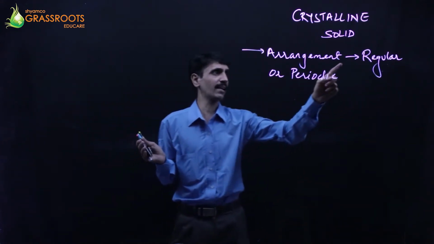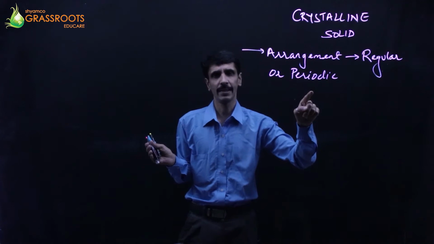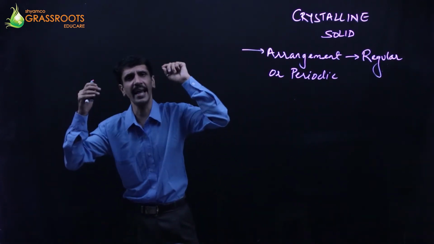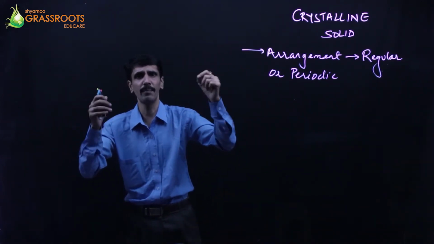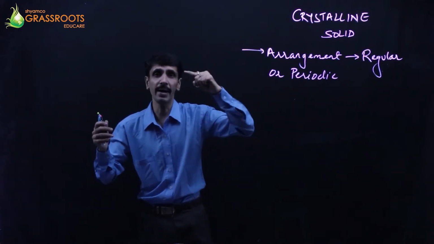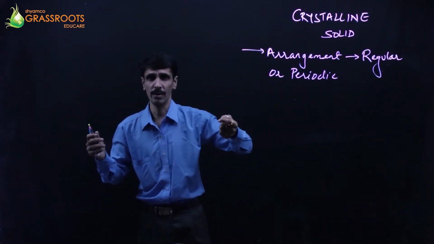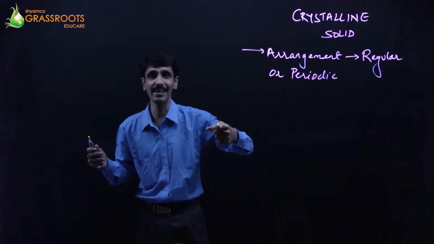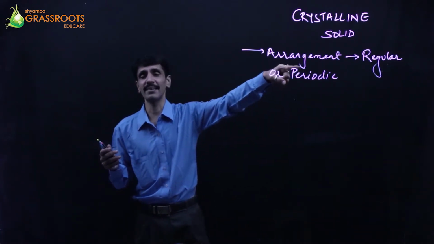So that is called regularity or periodicity. Okay, उसका मतलब ये नहीं होता कि हमेशा every layer consists of the same number of particles. ऐसा नहीं. But a particular pattern is followed. Okay, regularly, periodically. That is what we talk about in crystalline solids.